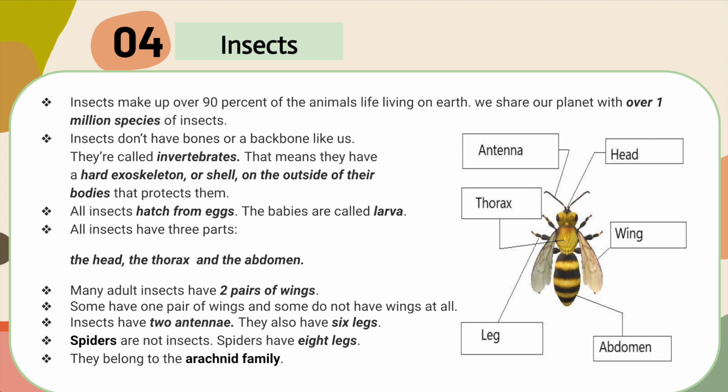Many adult insects have two pairs of wings. Some have one pair of wings and some do not have wings at all. Insects have two antennae. They also have six legs. But spiders are not insects. Spiders have eight legs and belong to the arachnid family.